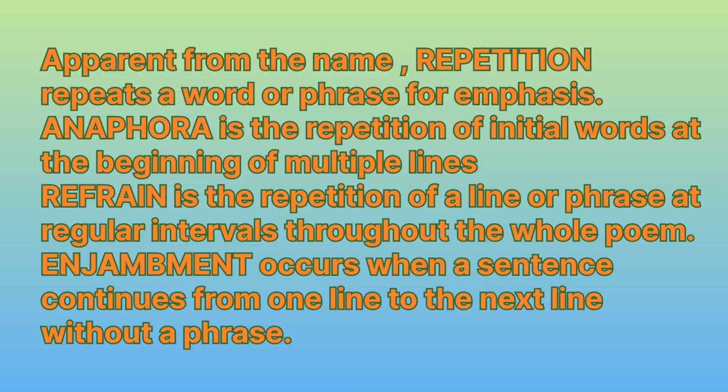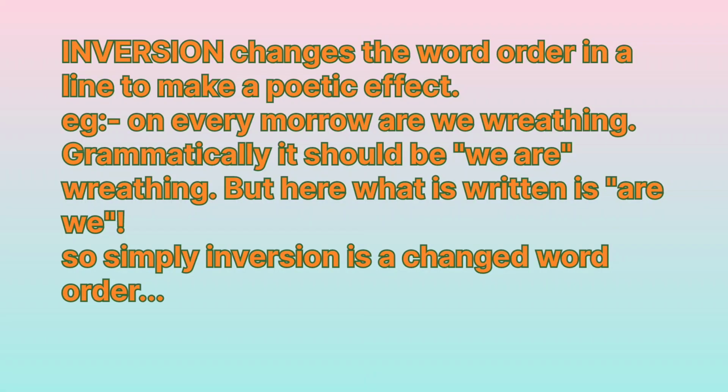Enjambment occurs when a sentence continues from one line to the next line without a pause. Inversion changes the word order in a line to make a poetic effect. Example, on every morrow are we writhing. Grammatically, it should be we are writhing. But here, what is written is are we. So simply, inversion is a changed word order.